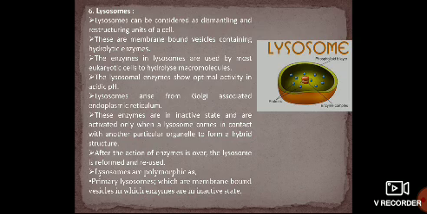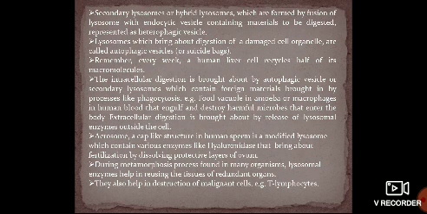There are two types of lysosomes. Primary lysosomes are membrane bound vesicles having enzymes in an inactive state. Next is the secondary type of lysosome, which we also call a hybrid lysosome, formed by the fusion with other organelles. That means it helps in digesting the material which is present. So here they are called endocytic vesicles, and they are heterophagic vesicles.